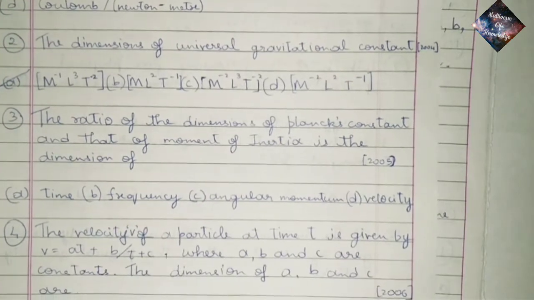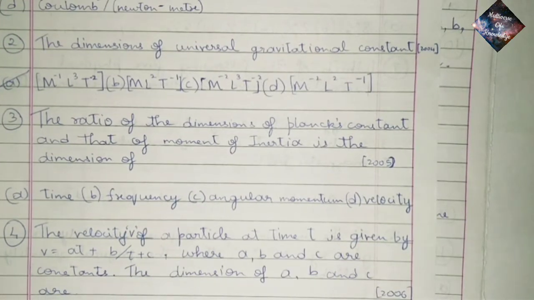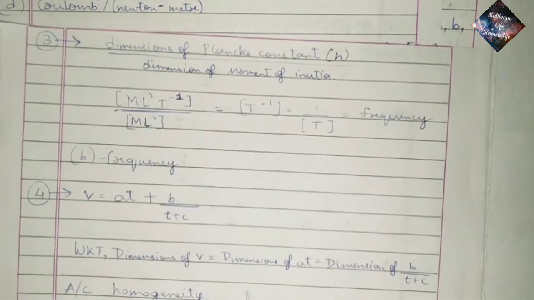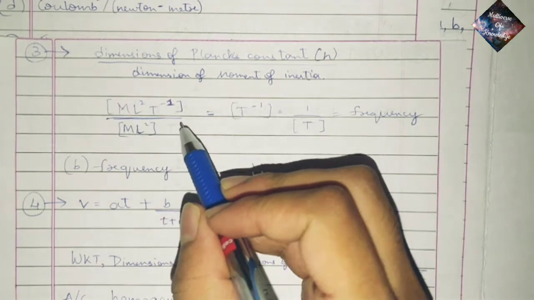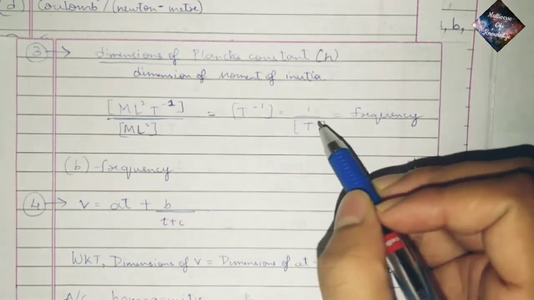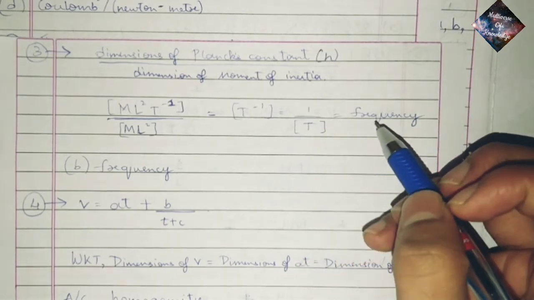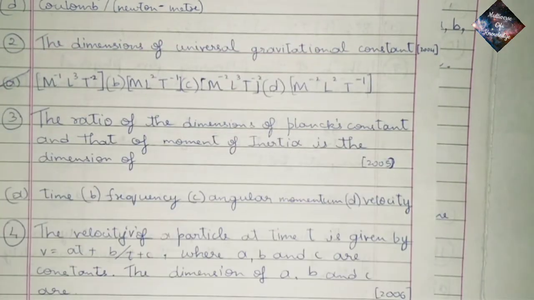The ratio of dimensions of Planck's constant and that of moment of inertia is the dimension of. So here we know the dimensions of Planck constant as 1 in mass, 2 in length and -1 in time, and dimension of moment of inertia is 1 in mass and 2 in length. So if we solve, we get t minus 1 or 1 by t, which is the dimension of frequency. So it is option B.